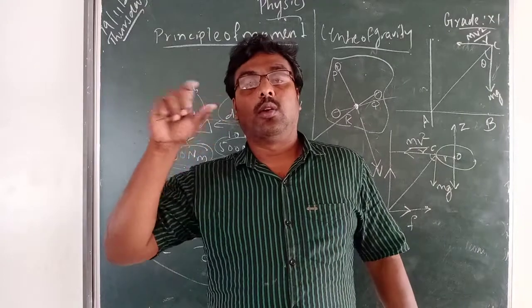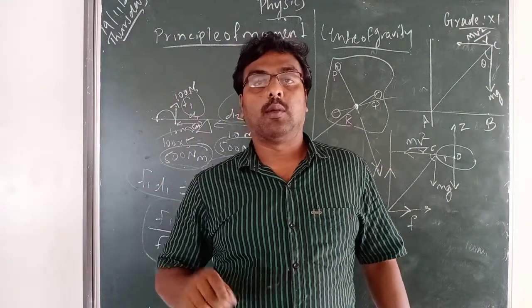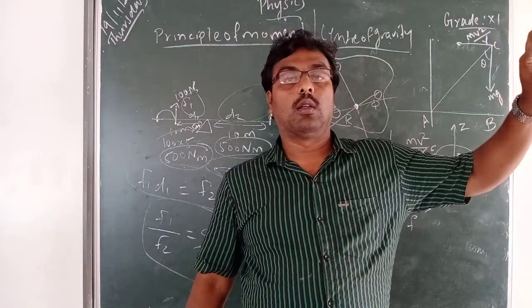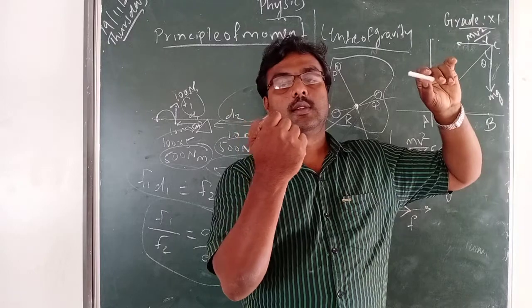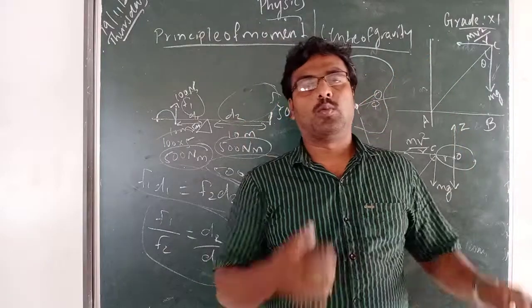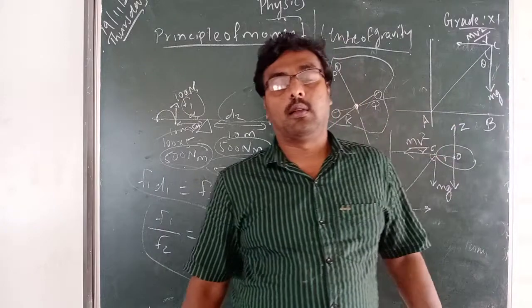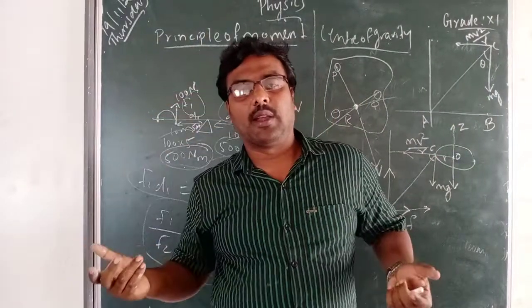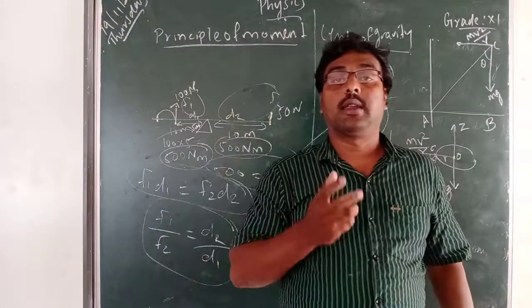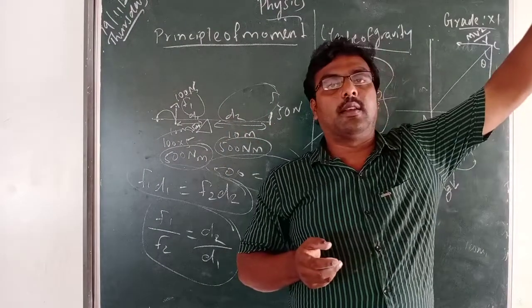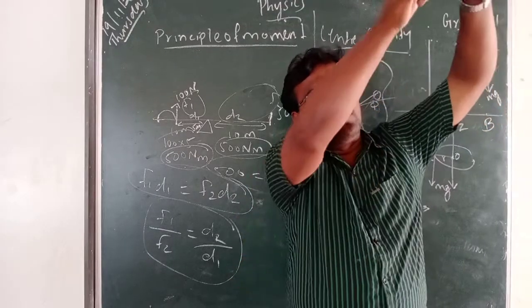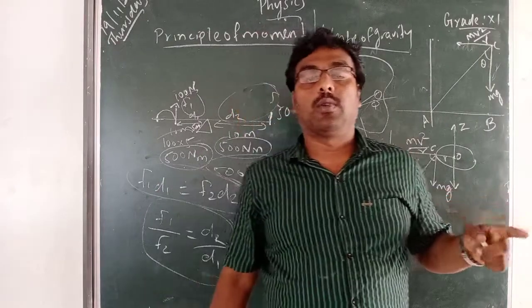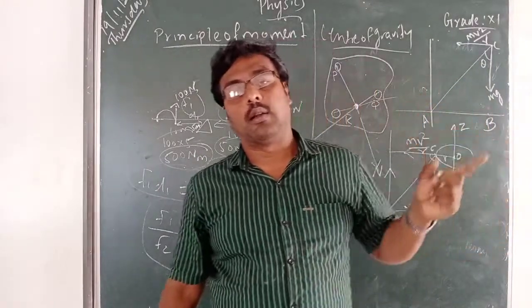Then make 3 holes at faraway positions and mark them as P, Q, R, and put a nail on a wall. Then put the lamina on this nail. Then take a plumb line or thread or anything you can take. At the end you can tie a weight. Just tie it from the point P. You can see you will get a line. Draw that line. Repeat the same from the holes Q and R.